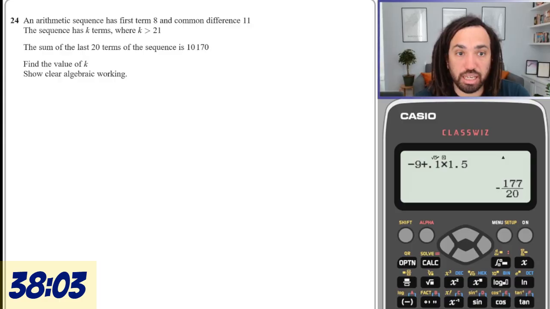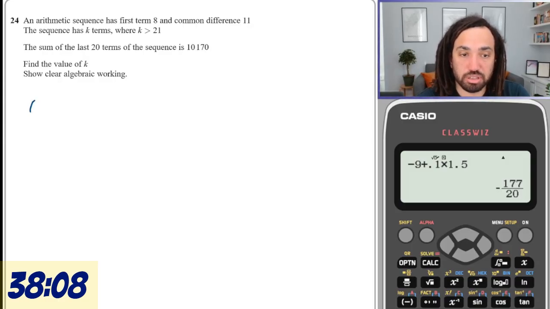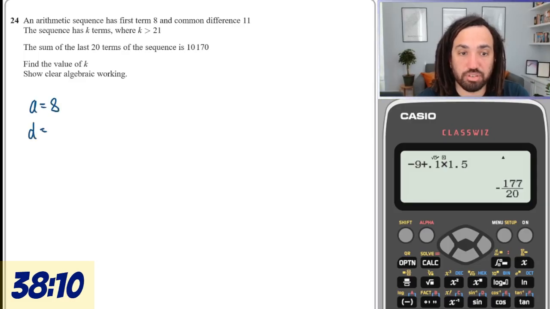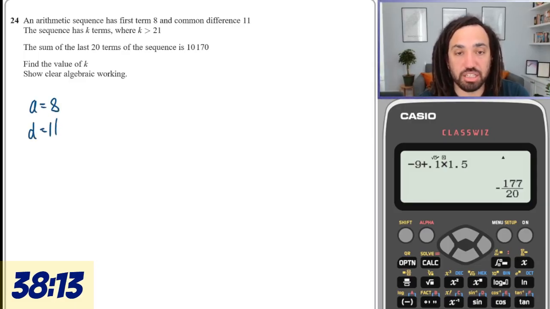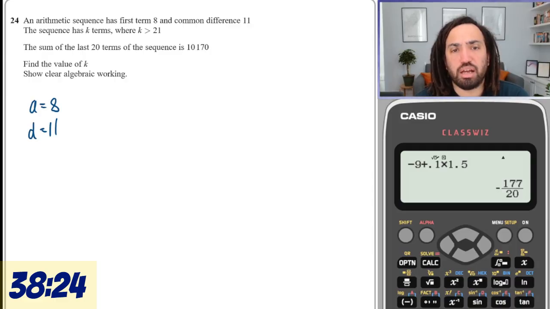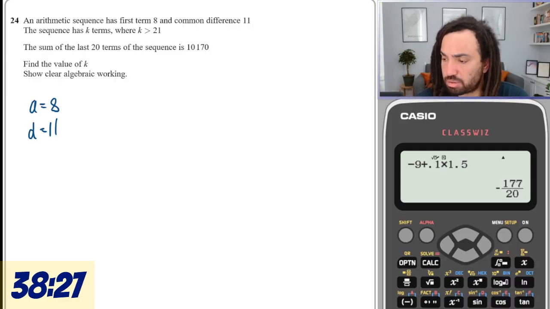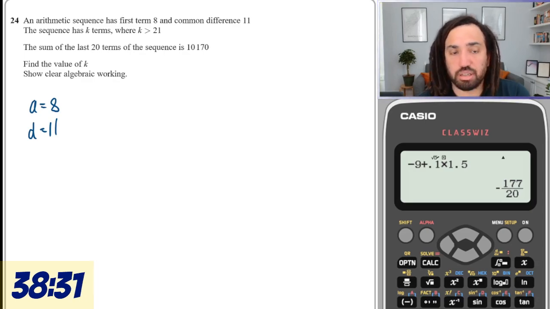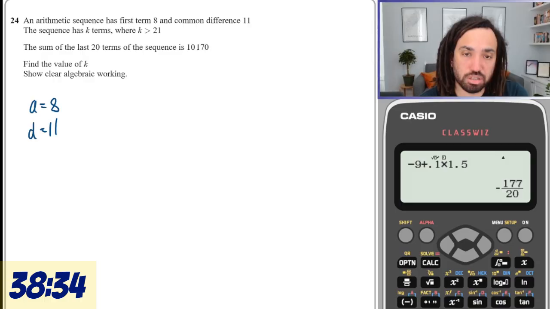Final question. Yay! An arithmetic sequence has first term 8 and common difference 11. The sequence has k terms. The sum of the last 20 terms of the sequence is this. Find the value of k. Oh, that's quite tricky, isn't it? Okay, it's the sum of the last 20 terms of the sequence.